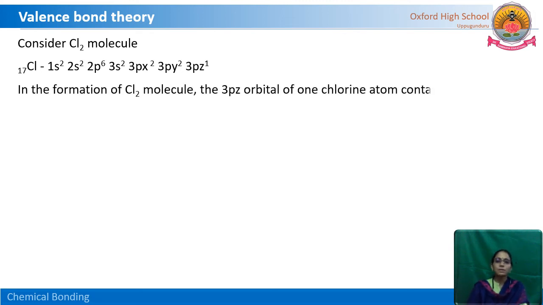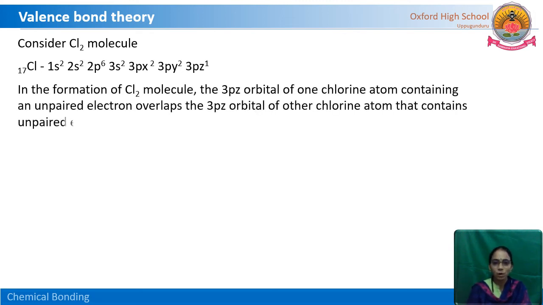In the formation of the chlorine molecule, the 3pz orbital of one chlorine atom contains an unpaired electron. See here, 3pz1. This unpaired electron overlaps with the 3pz orbital of the other chlorine atom that contains one more unpaired electron, and the condition is that they must have opposite spin.